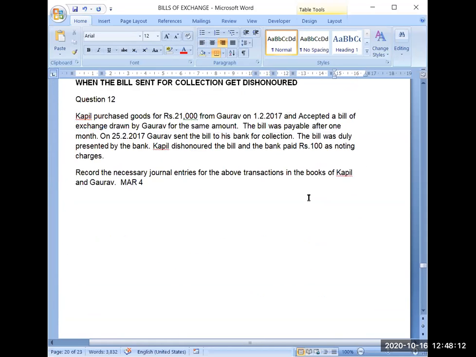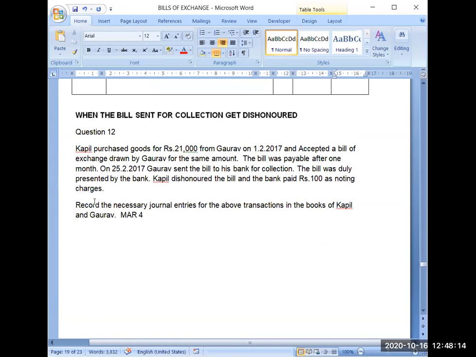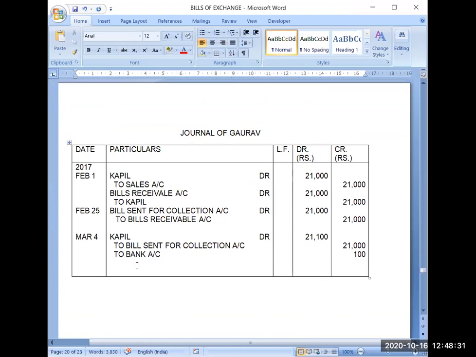Now see the further question. So till here we have done. Now the question is saying record necessary journal entries for the above transaction in the books of Kapil and Gaurav. Further, the question has not told anything. That's why we will not record anything, because the bill has been dishonored. Renewal of the bill is not in your syllabus. If it had been given to calculate the interest and then make a new bill, the new bill will be accepted. Because these entries are not in your syllabus now, we are not doing that part. Also, it is not given in the question.